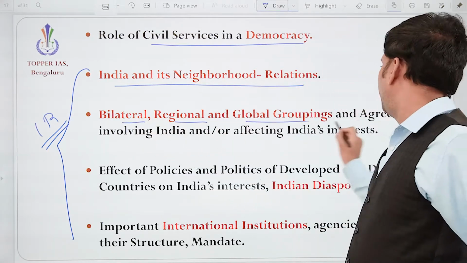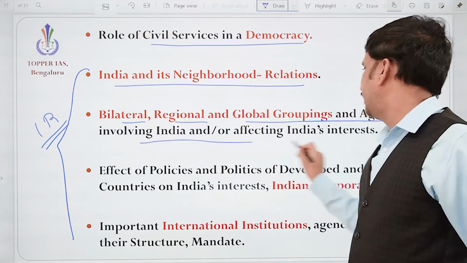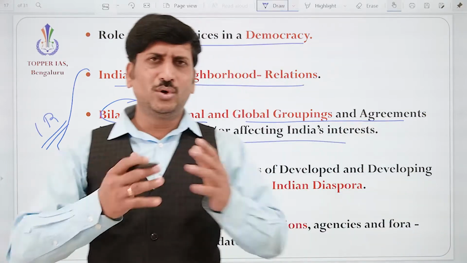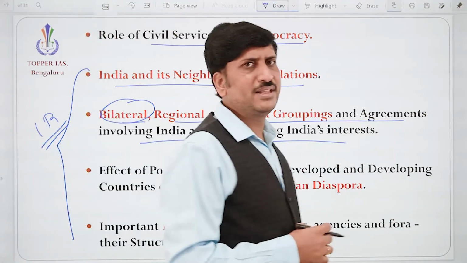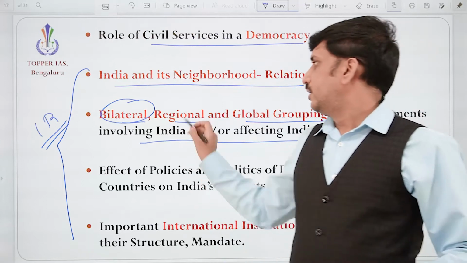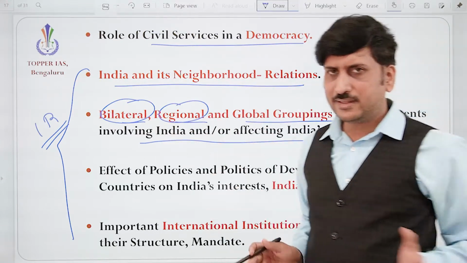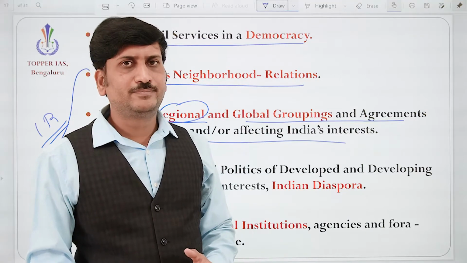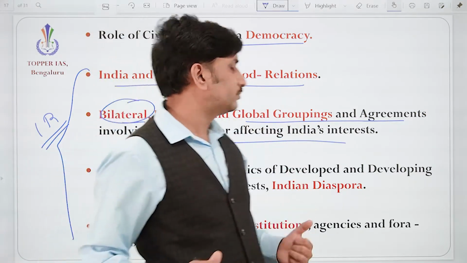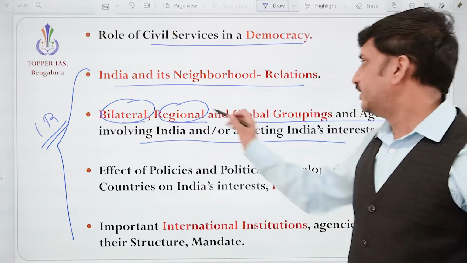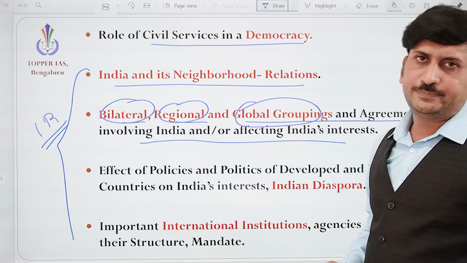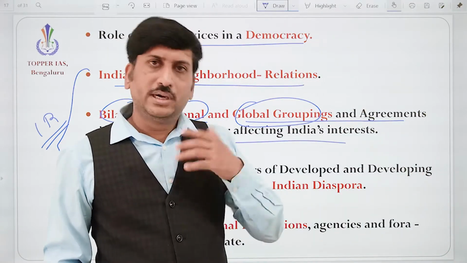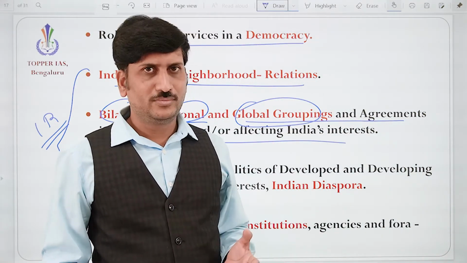Bilateral, regional and global groupings and agreements involving India and affecting India's interest. Bilateral, where only two countries are involved, like an agreement between India and the USA. Regional, for example, SAARC, South Asian Association for Regional Cooperation. That is the regional grouping. Global groupings, for example, WTO, World Trade Organization, and the United Nations.